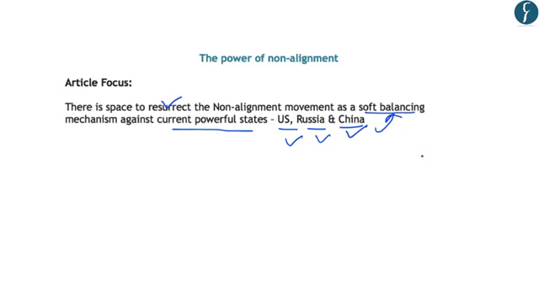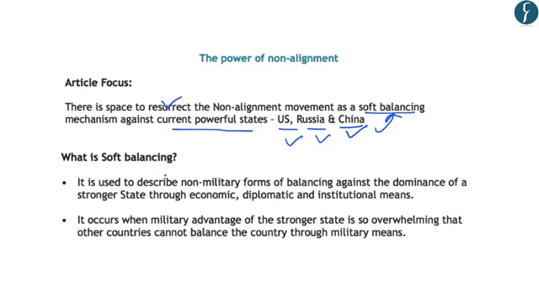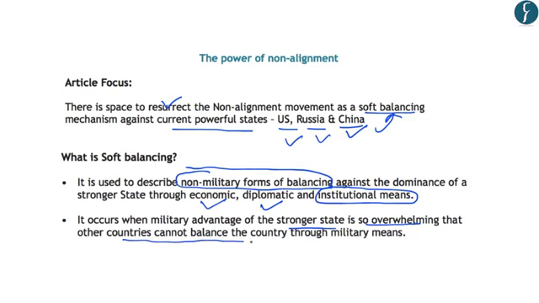Now let us understand what the author means by the soft balancing mechanism. According to the authors, soft balancing is used to describe non-military forms of balancing against the dominance of stronger states. This non-military balancing should be done through economic, diplomatic and institutional means. Further, the authors say that it occurs when the military advantage of stronger states is so overwhelming that other countries cannot balance them through military means. That is why they have to deploy measures like economic, diplomatic and institutional ones to balance the power of the stronger states.